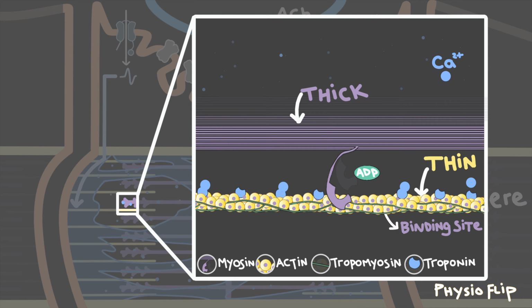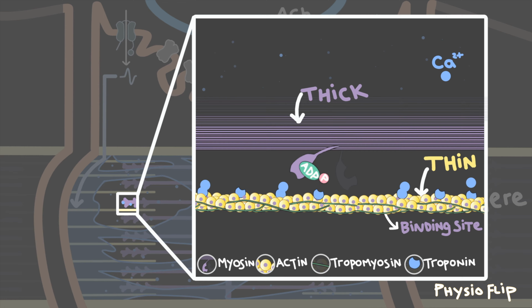If we want to generate even more force, we need to just repeat this cycle. That will happen when a new ATP molecule binds to myosin, releasing the myosin from the actin. The ATP is then broken down just like we saw before, with the energy being used to push back the myosin and get it back into the ready and more energized state. If calcium is still present, myosin will bind to actin again and repeat the process to generate even more force.